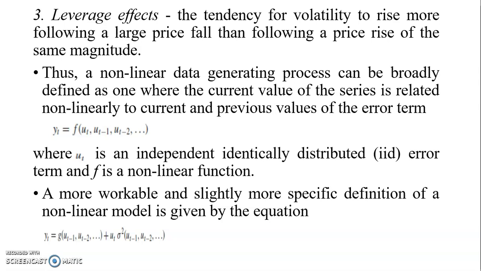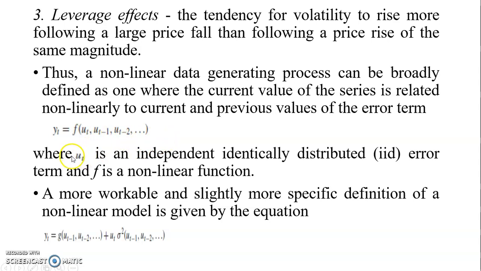All right, and therefore when we are talking about these models, remember, usually we would say y is a function of the error term linearly with all the other models, but with these models we are saying y is a function of the error term, and the two of them relate non-linearly. So y is the current value of the series, which is related non-linearly to the current and the past values of the error term.